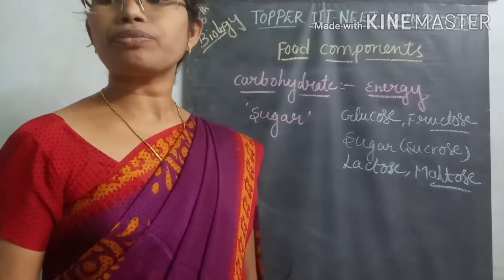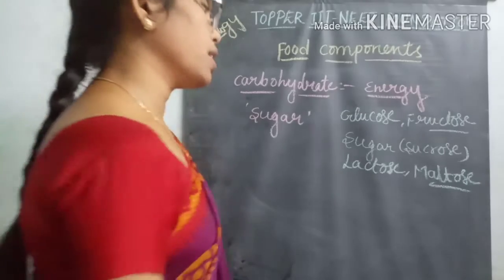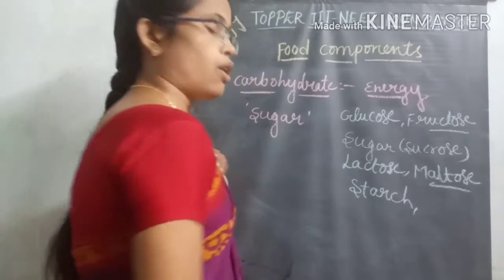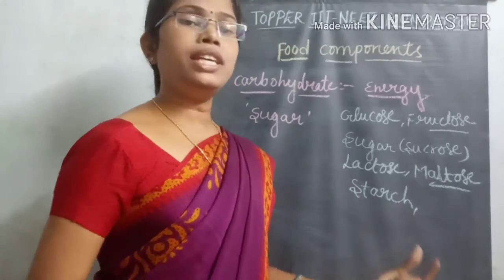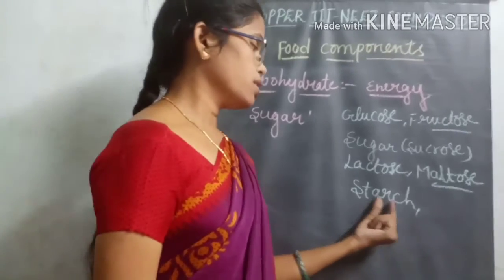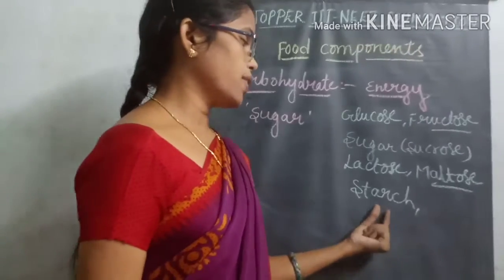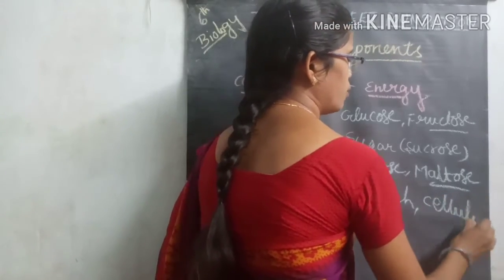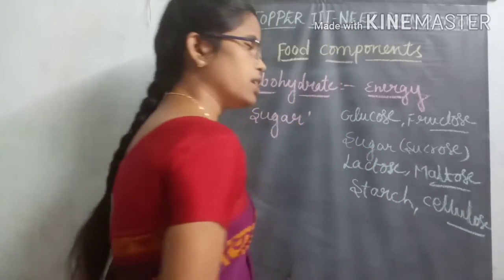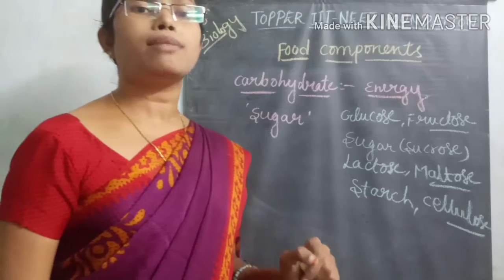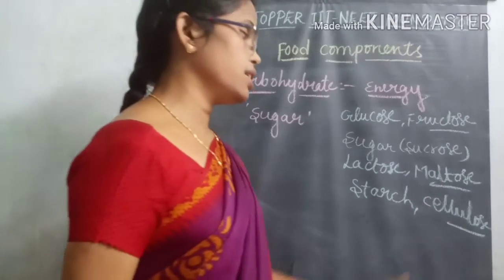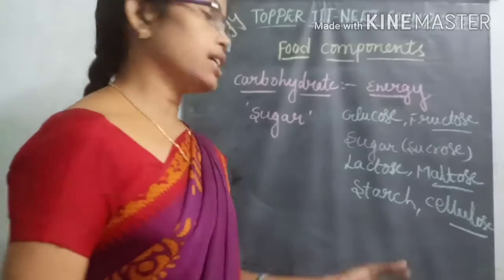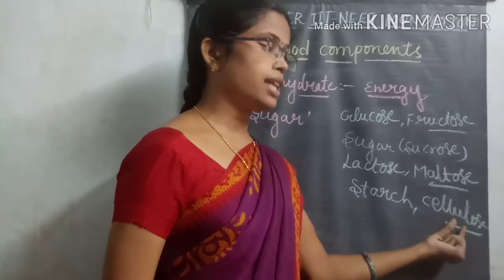Otherwise, some of the plant materials we are taking also contain one main important sugar source, that is called starch. It is made of many sugar molecules. And most abundant carbohydrate material present in our nature is cellulose, because all plant bodies contain cellulose.